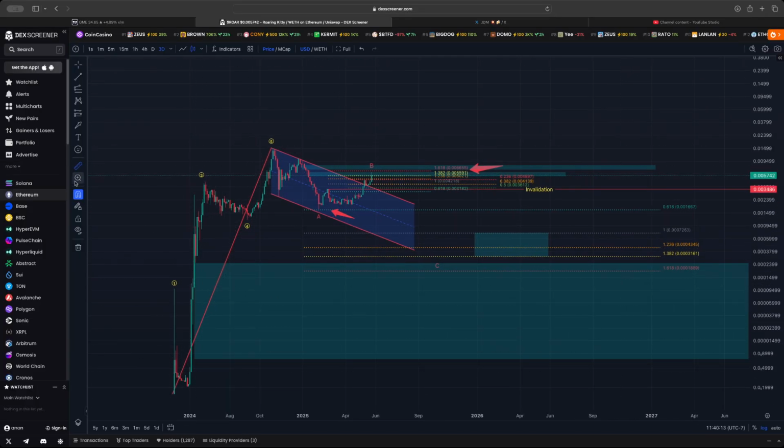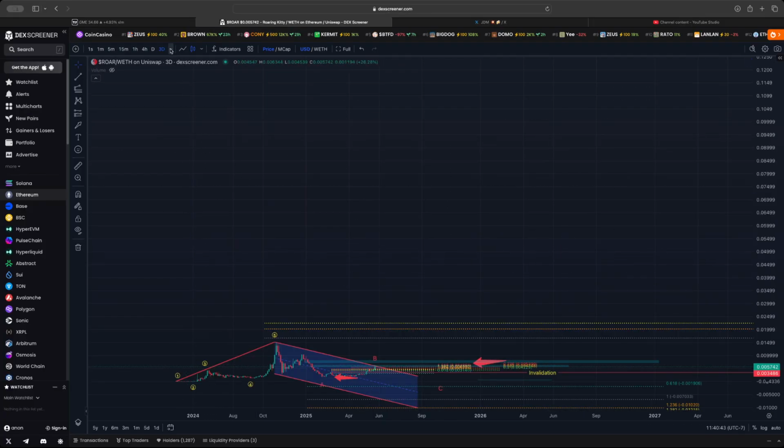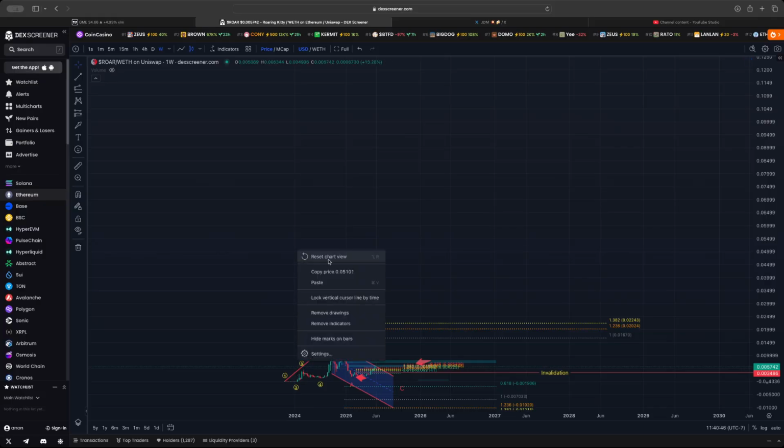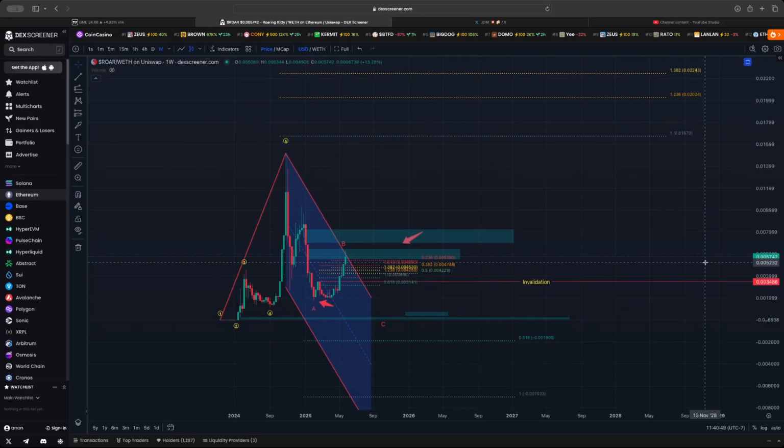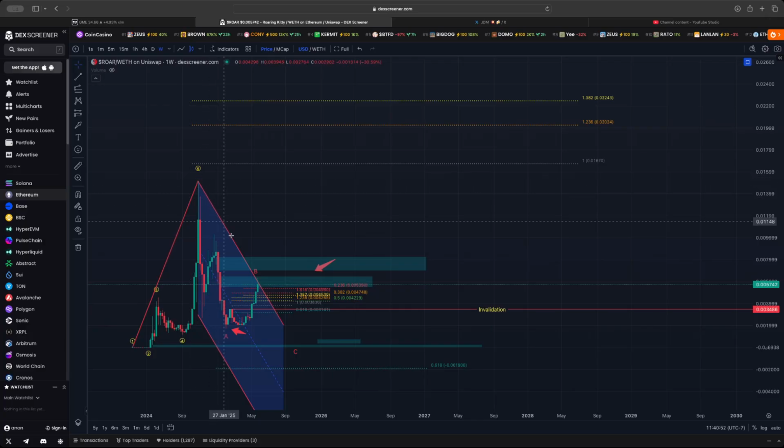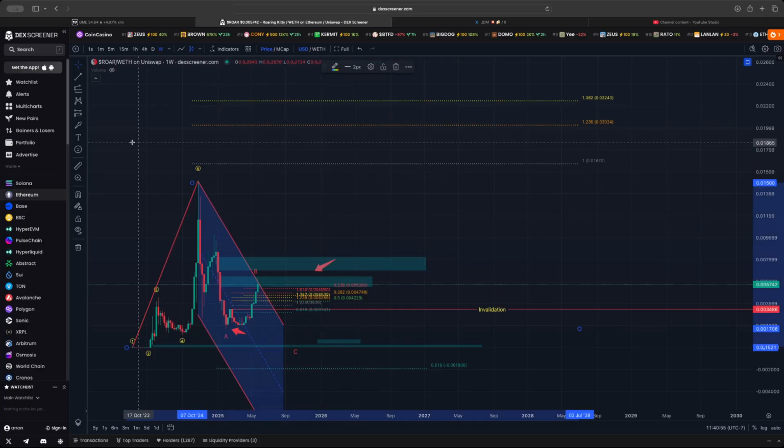Now, if you want to be a bull, this is a great thing to look for, is the prior 5-wave motion. Right, now let's look at how big were the gains for ROAR's first leg up. Just the wave 1 alone was 7,200%, right? You can see it made an amazing gain. So this was a huge gain, right? So we're looking for this potential to make the same gain to the upside. When I'm measuring long-term targets, right, a 3-day, a weekly, I like to do it on linear. And I like to say that typically that first leg or the 5-wave sequence to the upside will get a partner leg to this 1-to-1 extension.